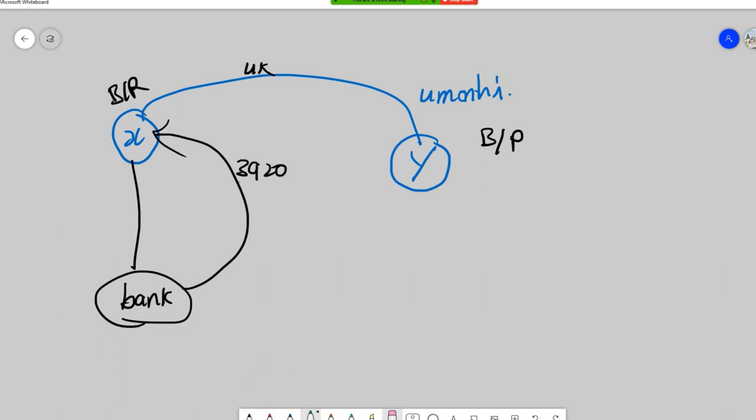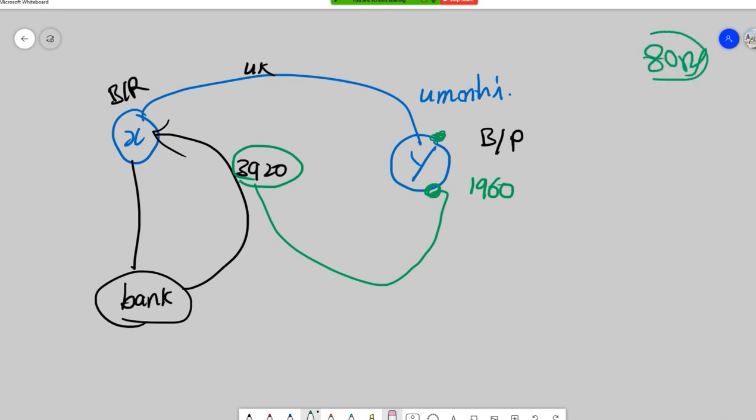Out of this 3,920, 50% is given to Y. So 3,920 divided by 2, 1,960 was given to Y. But while paying the bank, Y has to pay 2,000 rupees, because the total discounting charges are 80 rupees, so X will bear 40 rupees of discounting.